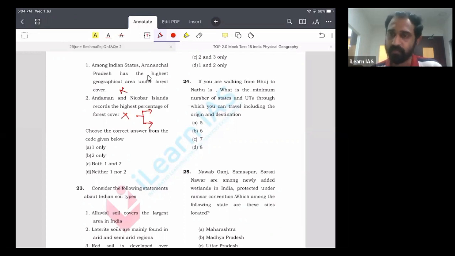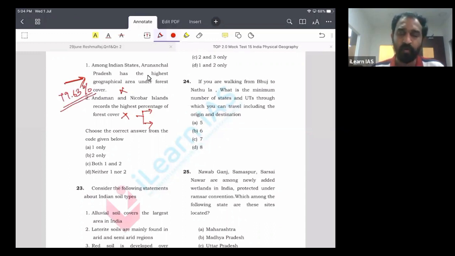Again, with respect to forest also, among the UTs, Lakshadweep is first. Among the states, Mizoram is first. You should remember one factor: there is only one state having more than 84% forest cover, that is Mizoram. Arunachal Pradesh is only 79.63%.